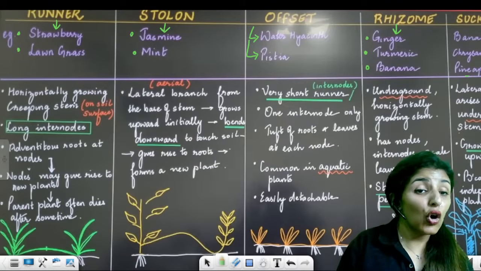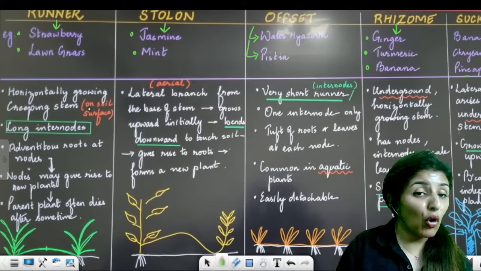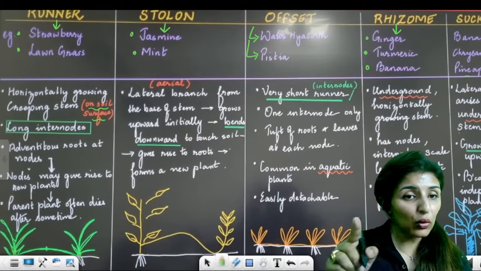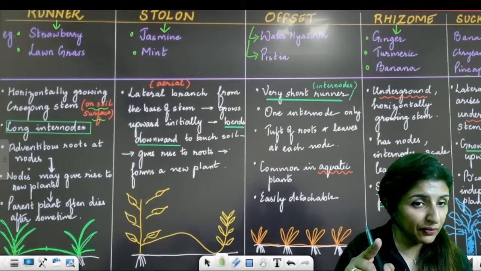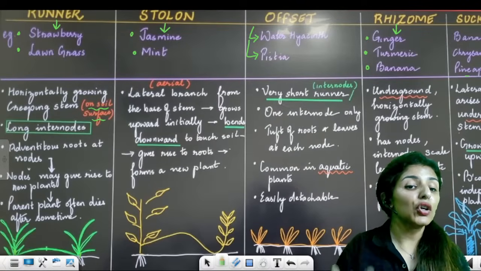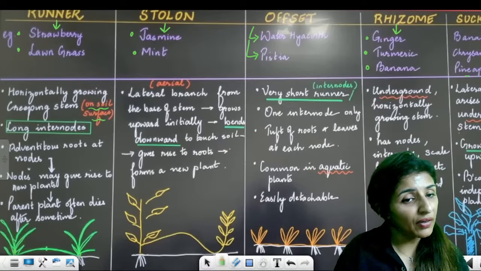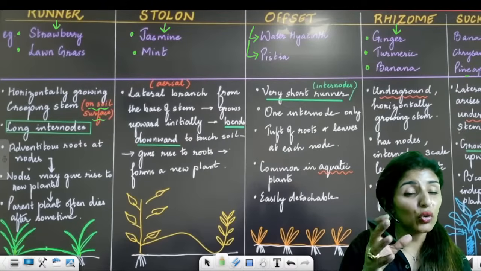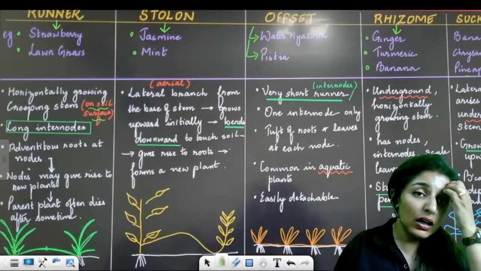So runner is a horizontally growing creeping stem on the soil surface with long internodes. See, you can see the diagram also. So this is one node, this is the second node, and see the internodal distance between the two nodes is very different, very large, and then nodes give rise to the new plants. So parent plant will often die, but the nodes will continue.